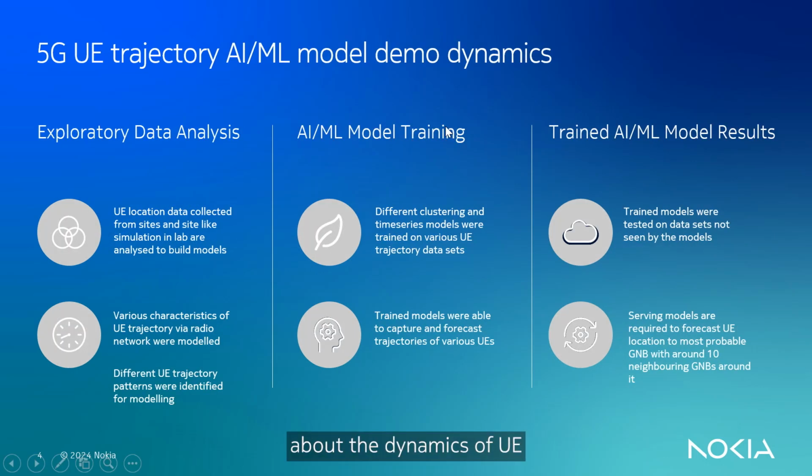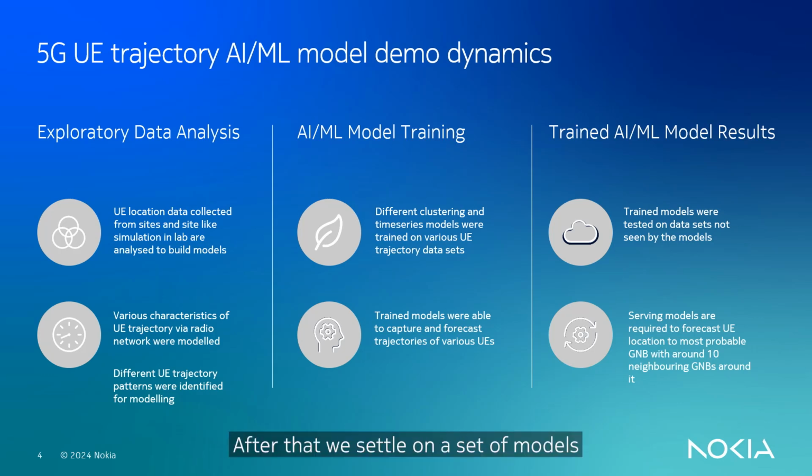So let me talk a little bit about the dynamics of UV trajectory modeling. We use our learning of UV movement from various customer sites. This model is built with knowledge of movement of UVs from different customer sites. We bring that information in and build traffic models in-house that mimic what happens in those customer sites, representing UVs going to different areas of the radio network. That is the exploratory data analysis phase.